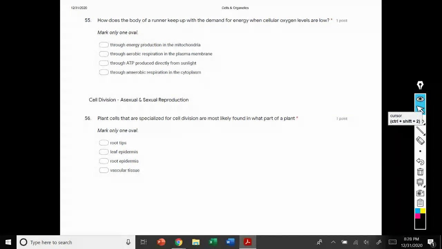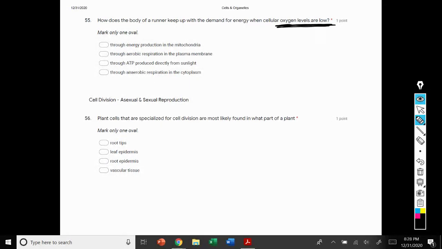55. How does the body of a runner keep up with the demand for energy when oxygen levels are low? So this is kind of a trick question. We've got to be sure that we're reading this very carefully. So it's asking when oxygen levels are low.